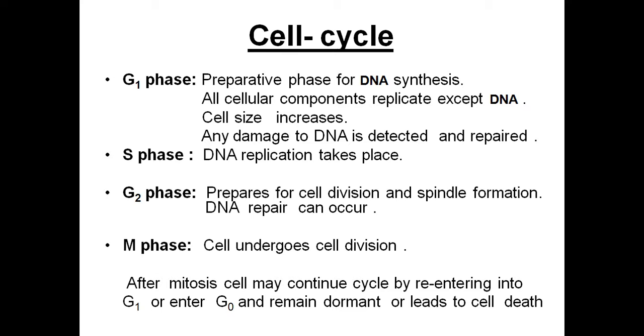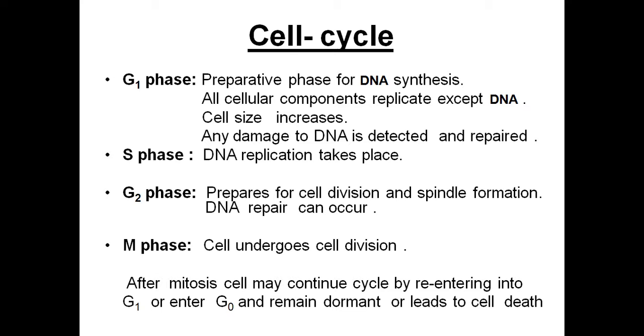So, in the G1 phase, what is happening? It is a preparative phase for DNA synthesis. All cellular components replicate except DNA in G1 phase.